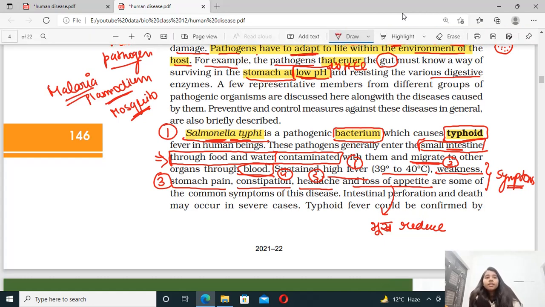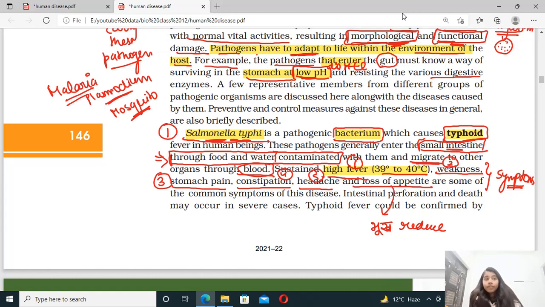So the symptoms are very, very important here. What are the symptoms? First, you have sustained high fever, 39 to 40 degrees centigrade. So you have to remember this temperature also, that the body temperature gets to 39 to 40 degrees centigrade in typhoid.